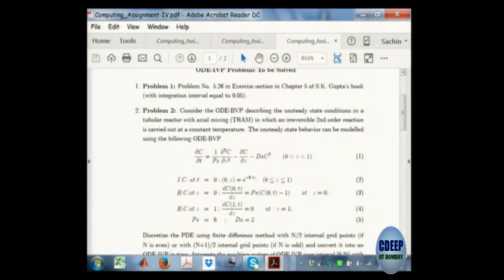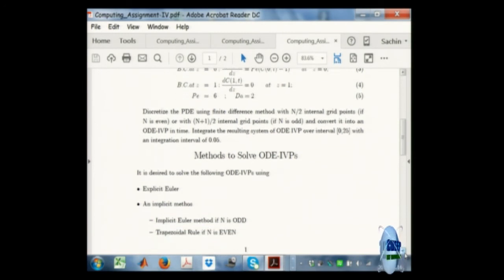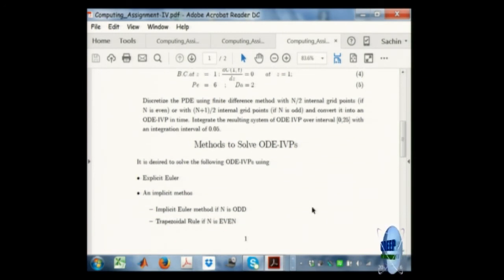So if you can integrate the tutorials like this, this is what I mean by a theme problem, even for tutorials. You give one theme problem for tutorials where different aspects of that problem are studied in different contexts, and that helps improve the understanding of the problem. So here once you discretize this PDE, you will get an ODE initial value problem, and then they are supposed to solve using implicit Euler method, explicit Euler method, whatever.